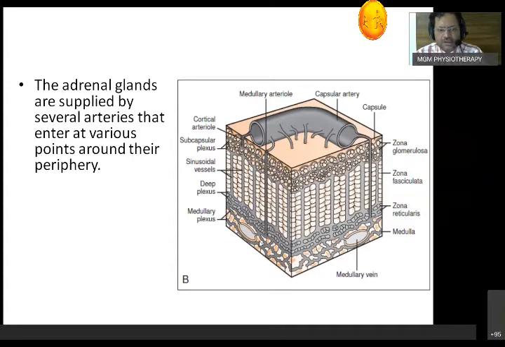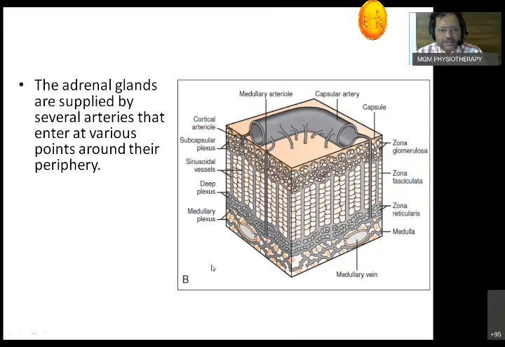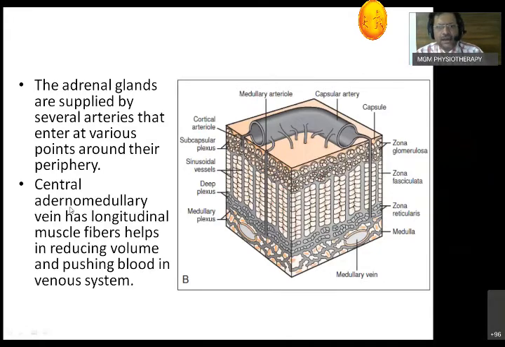Another peculiarity of the venous system is that veins of the medulla, also called adrenomedullary veins, have longitudinal muscle fibers. They are thicker, and whenever they contract, what do they do? We know the suprarenal gland is an endocrine gland, secreting most of the steroid hormones from the cortex and now the epinephrine. Whenever it accumulates in the veins, it is pushed out, and that is how it reduces the volume of the suprarenal gland.